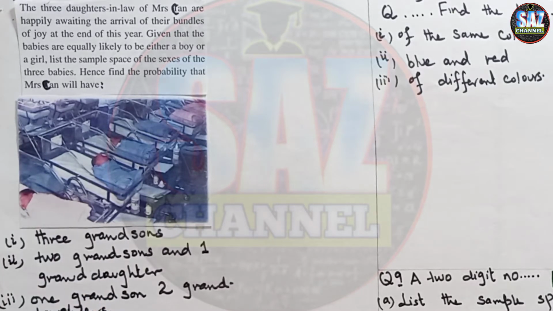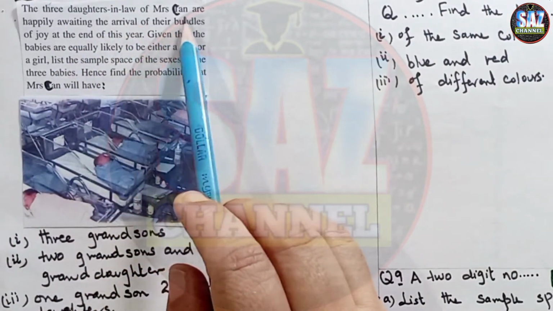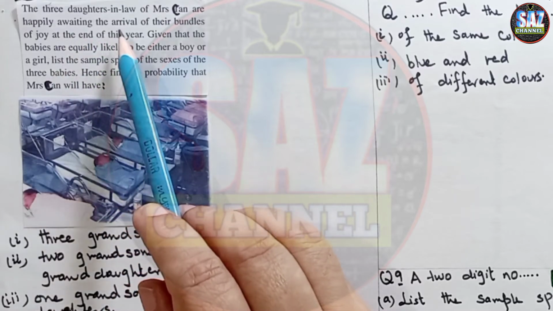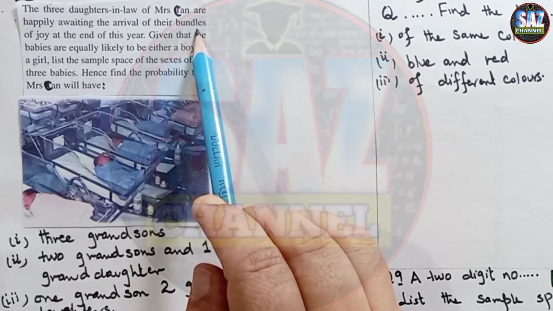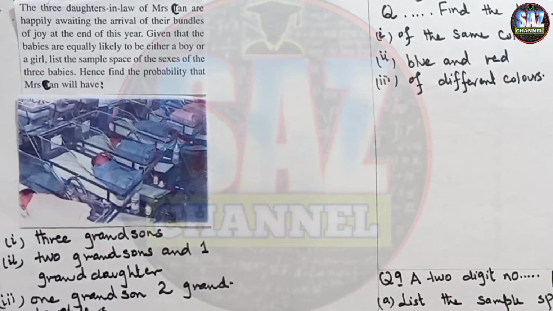Okay, let's try to understand the question and meaning of the question. 3 daughter-in-laws of Mr. Chen are happily awaiting for the arrival of bundle of joys at the end of this year. Means that 3 of his daughter-in-laws are going to give birth to babies.